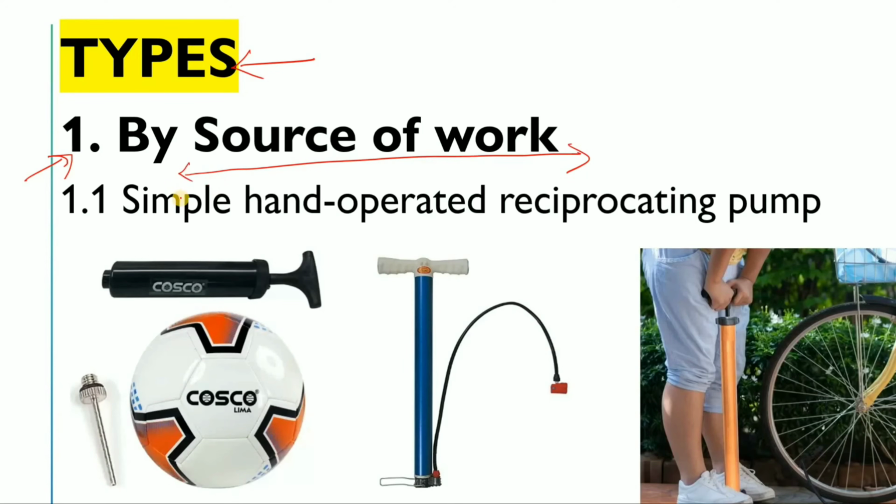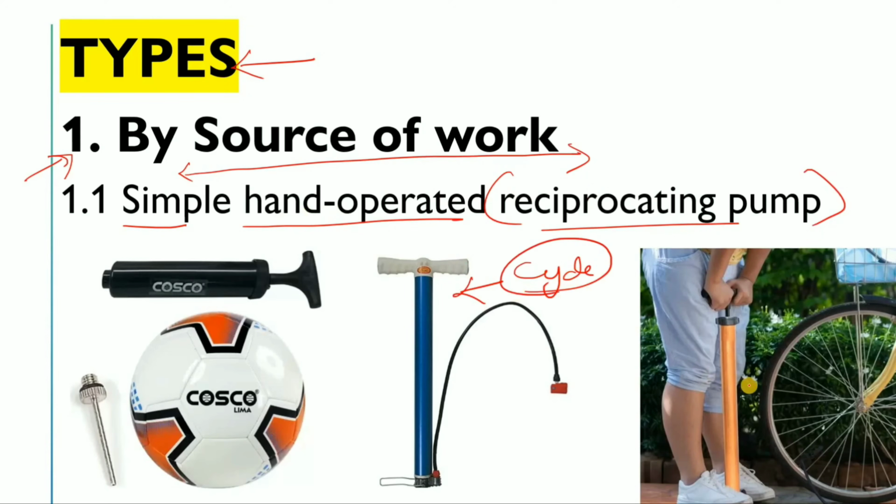there are some types of the reciprocating pump. The first one is the simple hand operated reciprocating pump, which means you can simply operate this pump by hand. You can see here the cycle pump, by which we fill air in our cycle, and simply in a football as well. This is also a reciprocating pump.